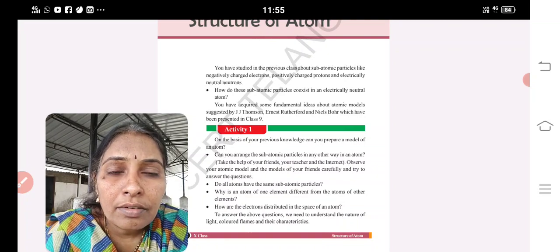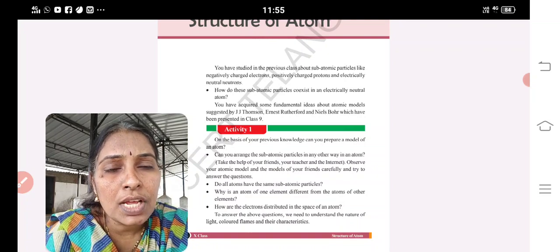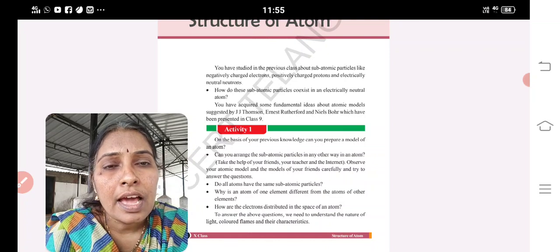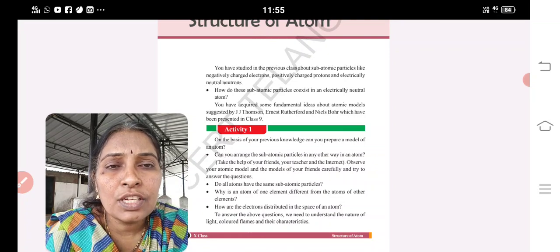Writing those electrons in the shells and subshells is known as electronic configuration. Arrangement of electrons in shells and subshells is known as electronic configuration. Electronic configuration is based on the nlx method.